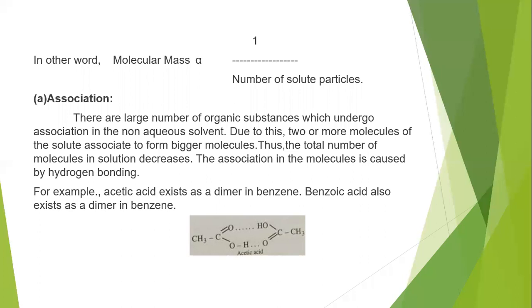So the association in the molecule is caused by hydrogen bonding. How is it possible to undergo association for any molecule in non-aqueous solvents? Generally it is because of hydrogen bonding. There are a large number of organic substances which undergo association in non-aqueous solvents. Basically, that is possible only in non-aqueous solvents, where organic substances can very easily undergo association.